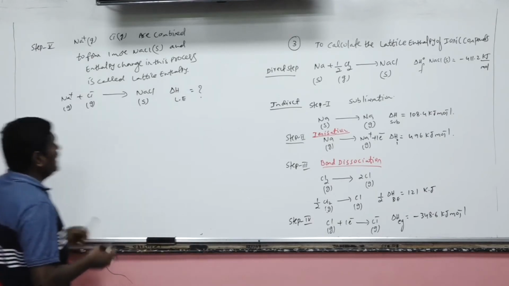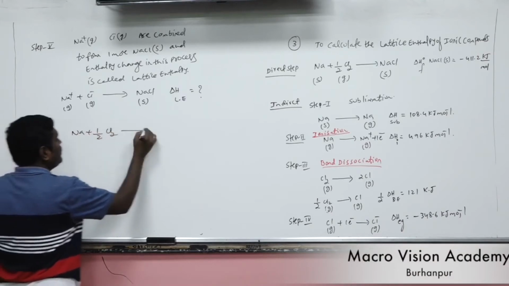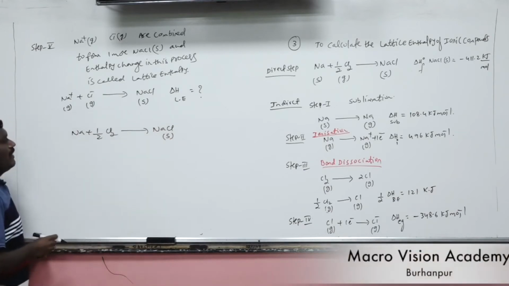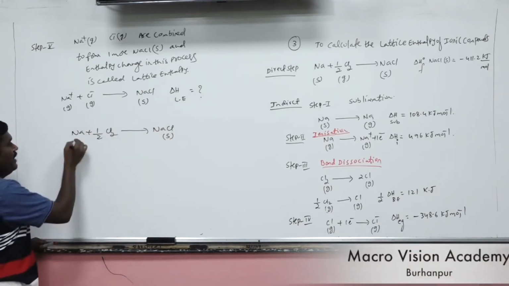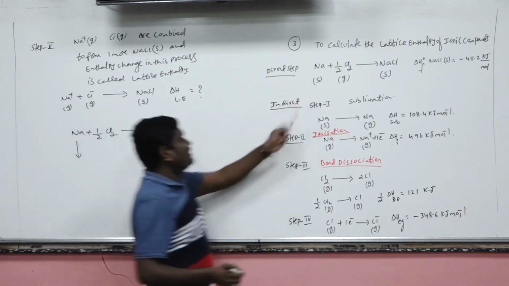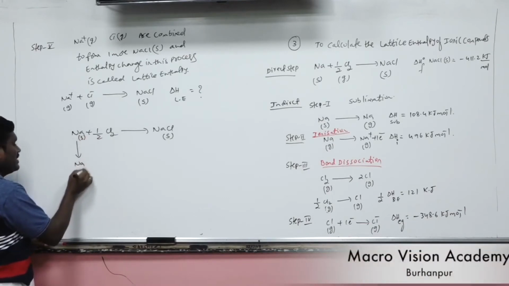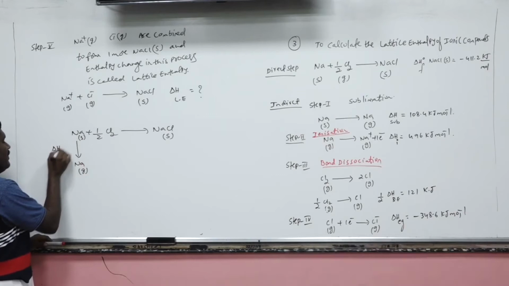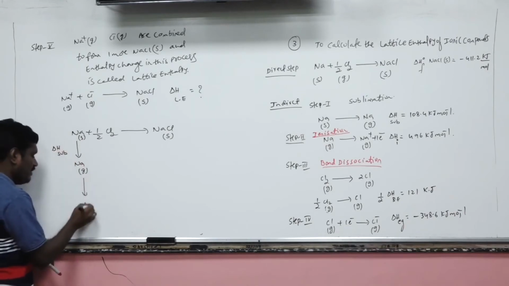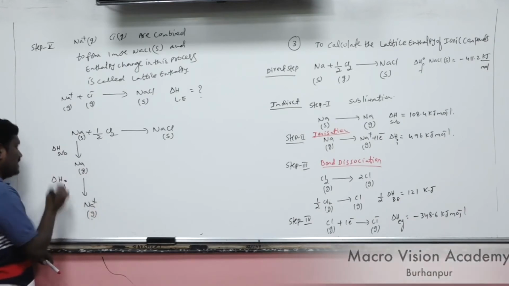Now here once again I am writing sodium combined with chlorine to give sodium chloride. It is the direct formation of NaCl. So the same NaCl can be prepared in 5 steps. In the first step, sodium in solid state is converted into gaseous state, the enthalpy of sublimation. In the second step, gaseous sodium gets converted into sodium ion by supplying energy, the ionization enthalpy.